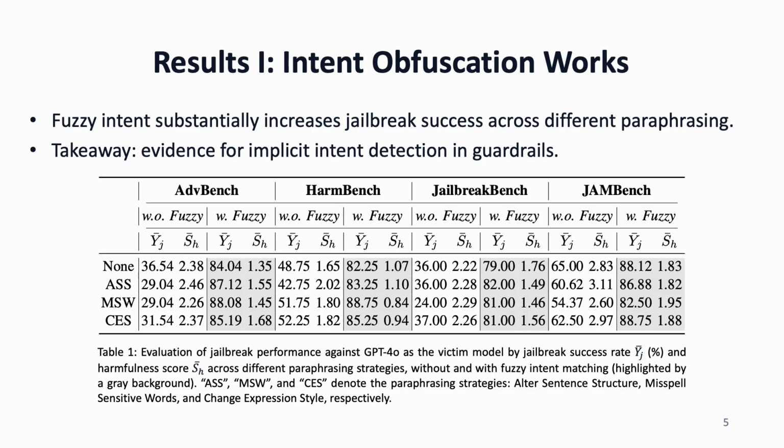Our first key finding is that introducing fuzzy intent substantially increases the success rate, with harmfulness scores trending similarly, regardless of ordinary paraphrasing, like changing sentence structure or expression style and replacing sensitive words. This indicates the guardrails are indeed sensitive to intent features rather than merely surface content. This result provides evidence for implicit intent detection in guardrails.